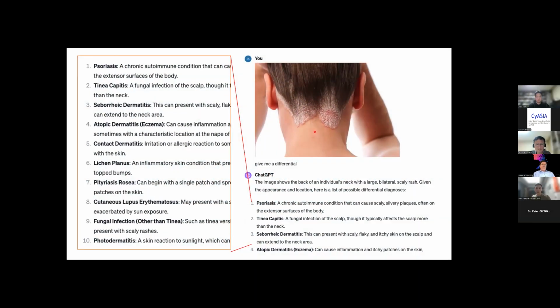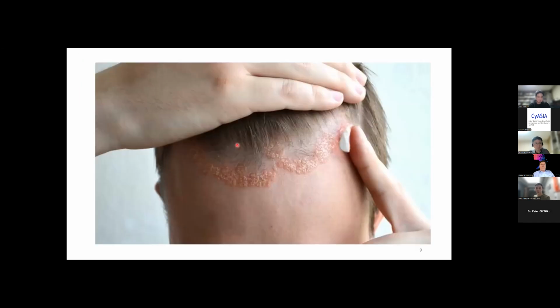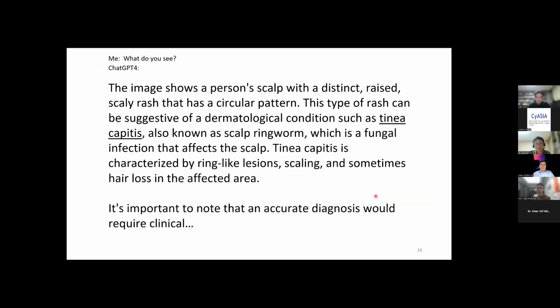So the differential diagnosis provided by ChatGPT closely aligns with the clinical research, like psoriasis, tinea capitis, and seborrheic dermatitis. So, next picture. What differential diagnosis would you think about? This is the answer from ChatGPT. ChatGPT can quickly identify this as a possible case of tinea capitis. It further explains its clinical features, like the ring-shaped lesion, scaling, and even potential localized hair loss.